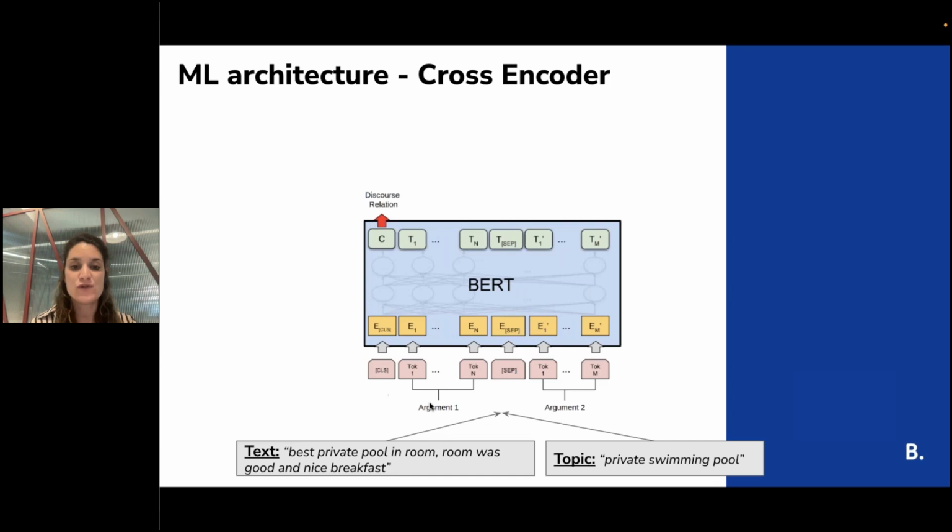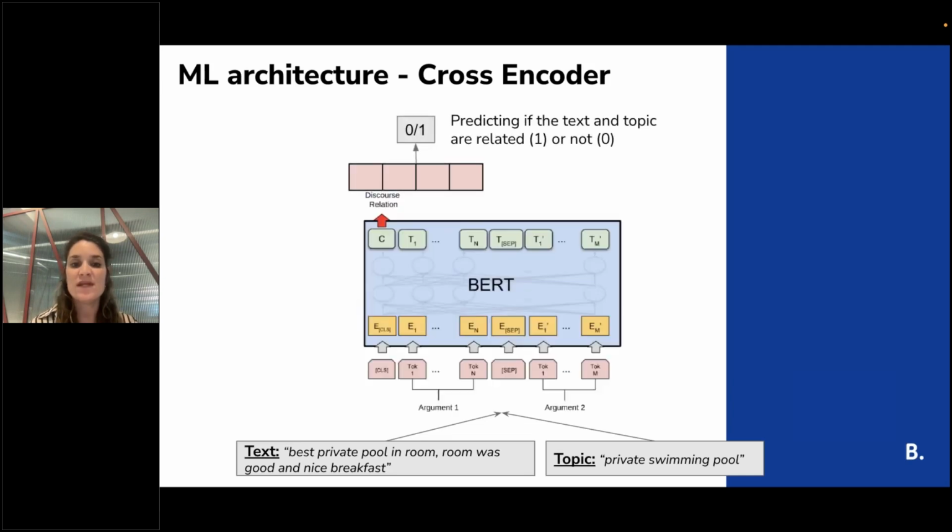We have the text, a separator, and then the topic tokens. Then we insert this input into a BERT layer, and we get a CLS token that represents the embedding of the two inputs, both the text and the topic.